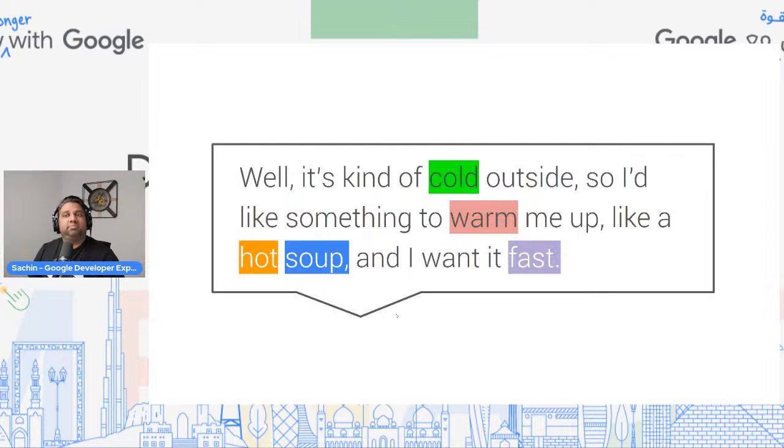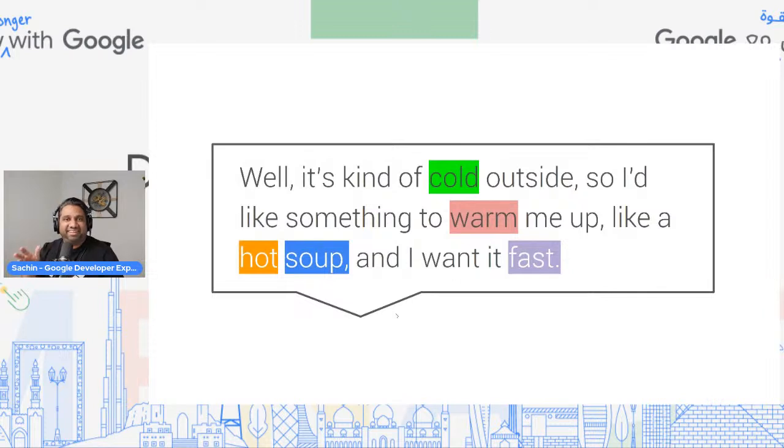And the user says something like this: well, it's kind of cold outside, so I'd like something hot to warm me up, like a hot soup, and I want it fast. Just with this one statement, imagine how much code you'll have to write to extract information from this sentence, or to even understand what this means, right?